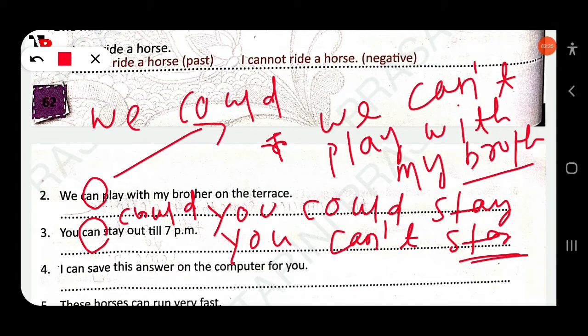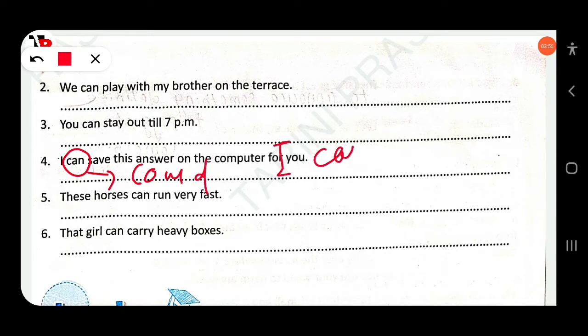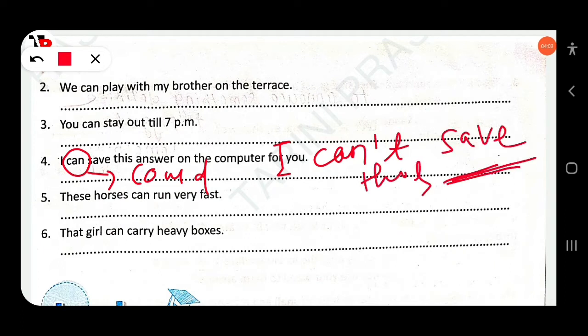Then next, I can save this answer on the computer for you. First change into simple past: I could save this answer. You change can to could. Then form the negative: I cannot save this answer. Just add the other words.